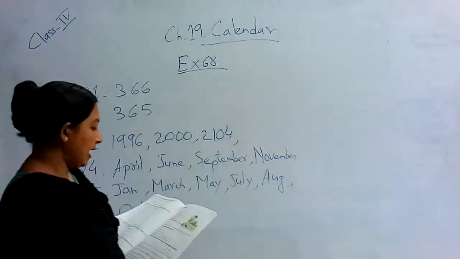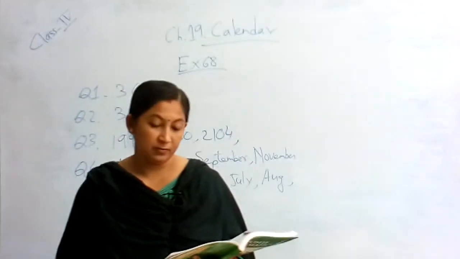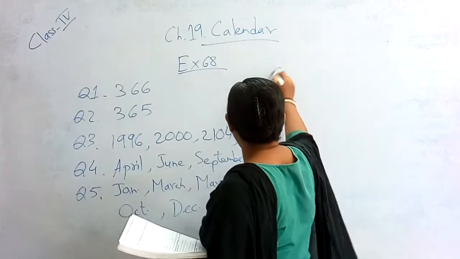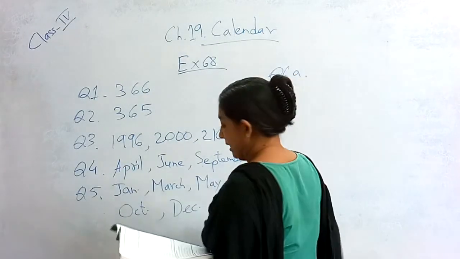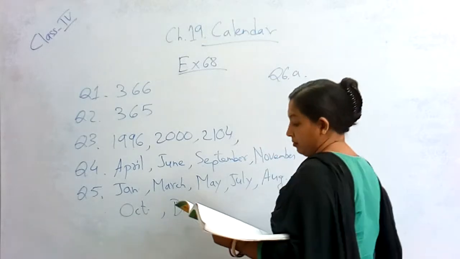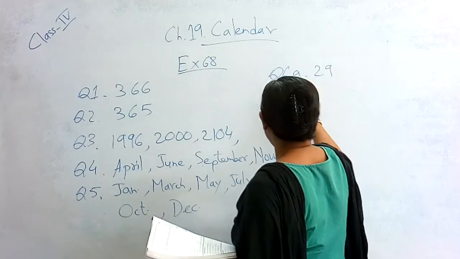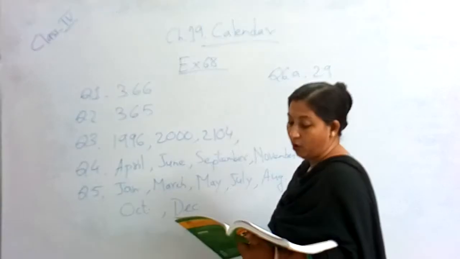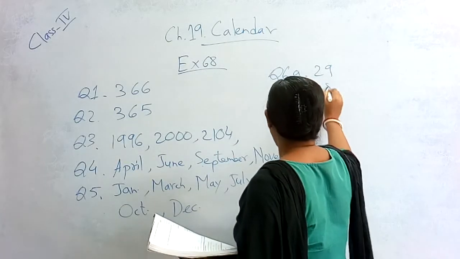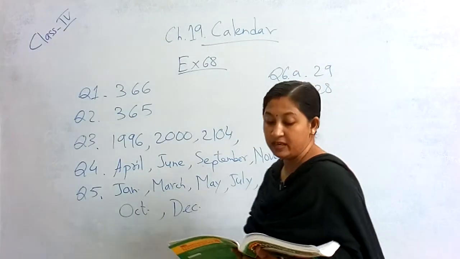Now, how many days are there in February? How many days are there in February? In a leap year, it has 29 days, isn't it? And in an ordinary year, it has 28 days. These answers are very easy.